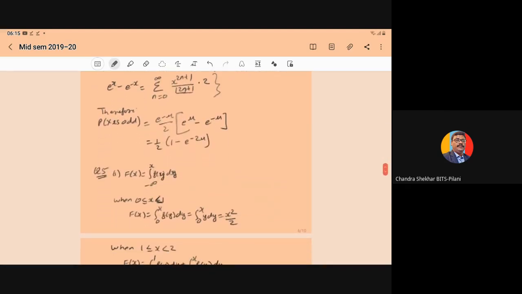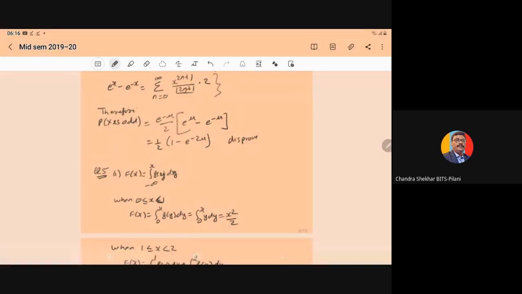Therefore the probability that X is odd will become e to the power minus mu upon 2, and in brackets e to the power mu minus e to the power minus mu. That can be written as 1 upon 2 into 1 minus e to the power minus 2 mu. So now you have disproved whatever was given to you.